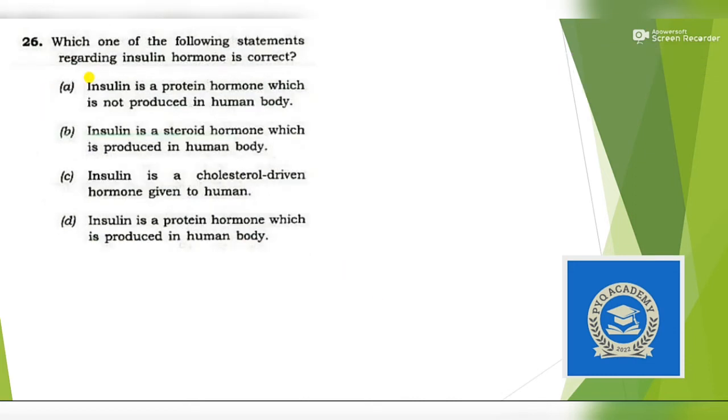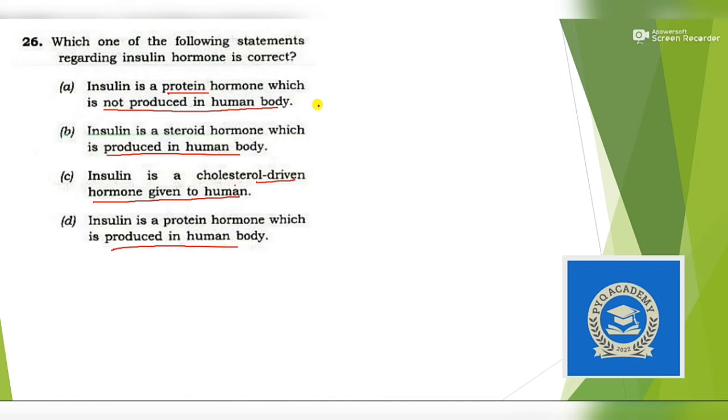Next question. Which one of the following statements regarding insulin hormone is correct? Now let's apply that logic. In all the questions, let's find the keywords. So here the keyword is protein, and another keyword is produced or not produced in the human body. So the options are produced in the human body, driven into, that means not produced, and produced. So either insulin is produced in the body or it is pumped.